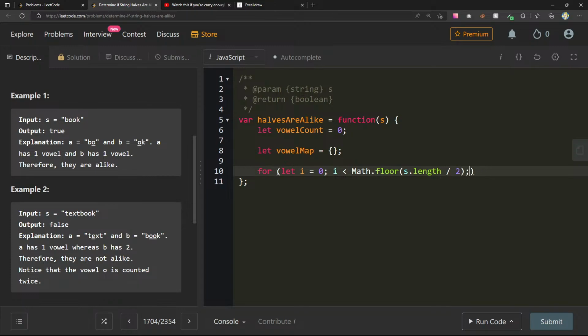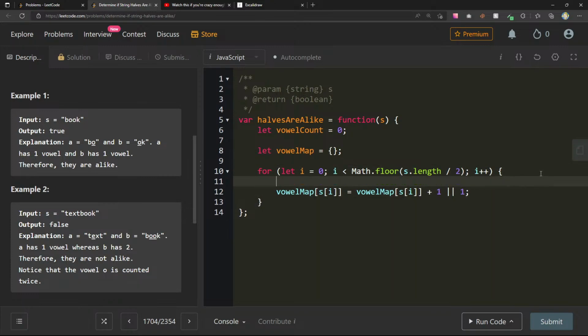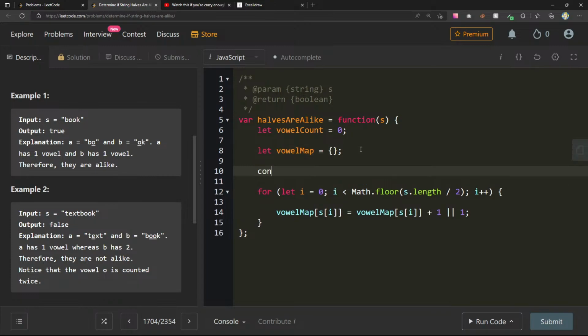Or no, we can just do this. Math.floor, i plus plus. Here we'll say vowel map of s at i equals vowel map of s at i plus 1. And actually, wait, we need to make sure it's a vowel, right? I'm going to take advantage of regex here, so we can say vowelRegex.